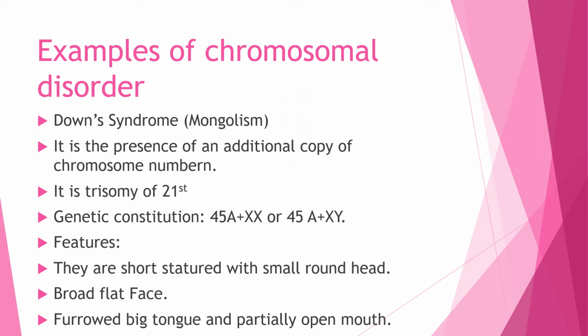There is presence of an additional chromosome, which leads to trisomy of the 21st pair in human beings. Instead of 2 there are 3 copies of chromosome 21. So instead of 44 autosomes there are 45, and the sex chromosomes are as they are, whether XX or XY, no change at all.